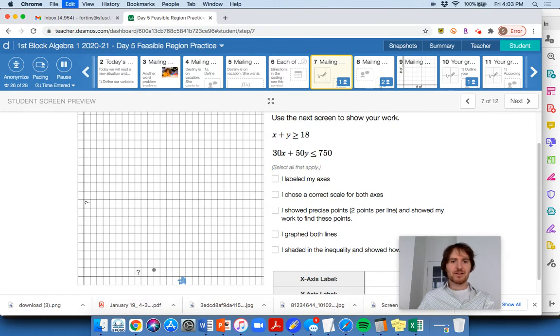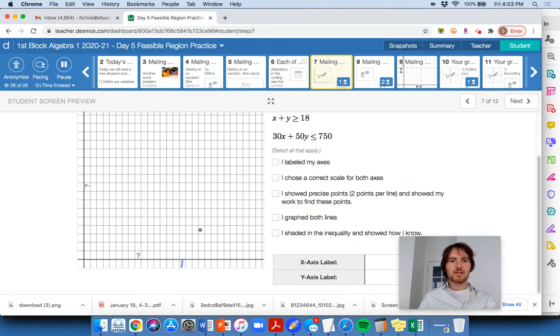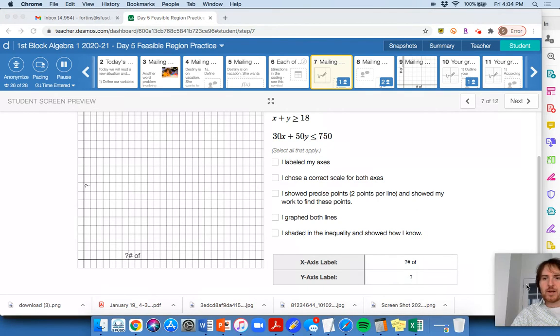Maybe I'm just going to label it up here. There's not a lot of space down at the bottom, so I'll get rid of this. This x variable is the, oh wait, you can do the labels down here. That's nice. Okay, x axis label is going to be the number of postcards. I'll just do number of postcards. Okay, number of postcards. y variable is going to be the number of letters.